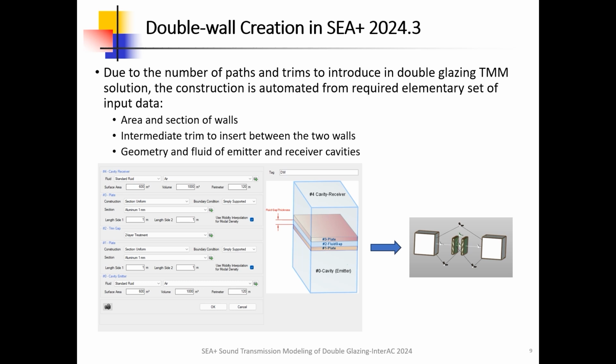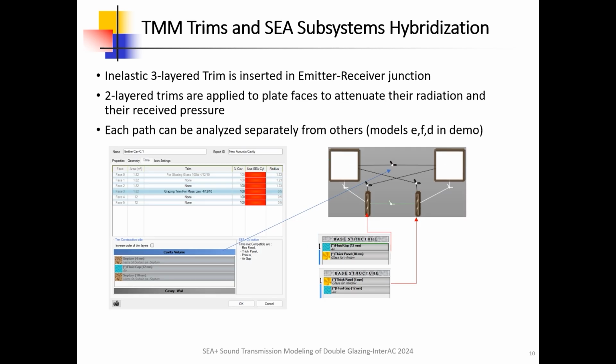C+ mechanism of TMM trims and SEA subsystems hybridization. Inelastic 3-layered trim is inserted in emitter-receiver junction. 2 layered trims are applied to plate faces to attenuate their radiation and their received pressure. Each path can be analyzed separately from others, models E, F, D in demo. Test TL against TL predictions from D, E, and F models.